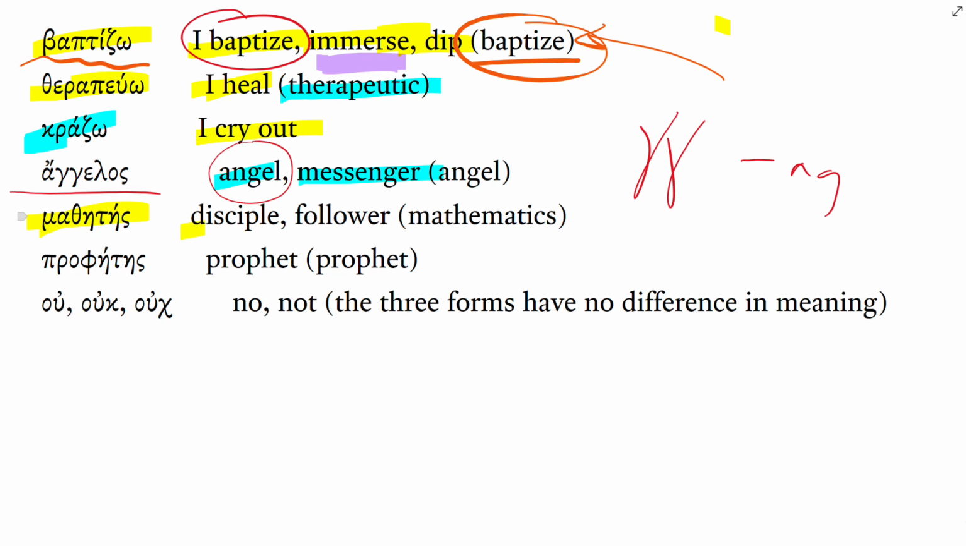Mathetes is a disciple or a follower. Prophetes is a prophet. You can see this is where we get our English word. Again, I'll say that prophetes is prophet.